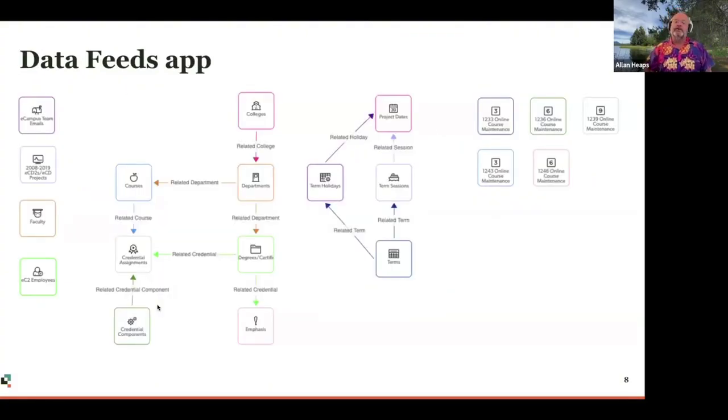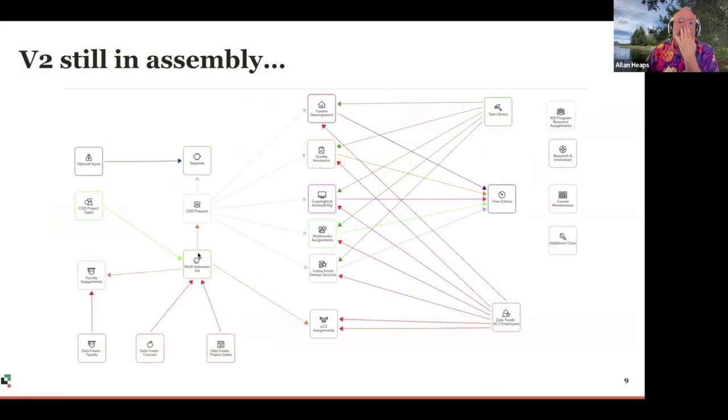So here's the data feeds relationship table at this point. Because not all these tables are related, it just becomes a way to put things through so that I can use them in different apps as they are needed. Mapping out the relationships between all of the courses and all of the degrees and certificates that use those courses. Now here we are on version 2 of the project app that uses the data from the data feeds.